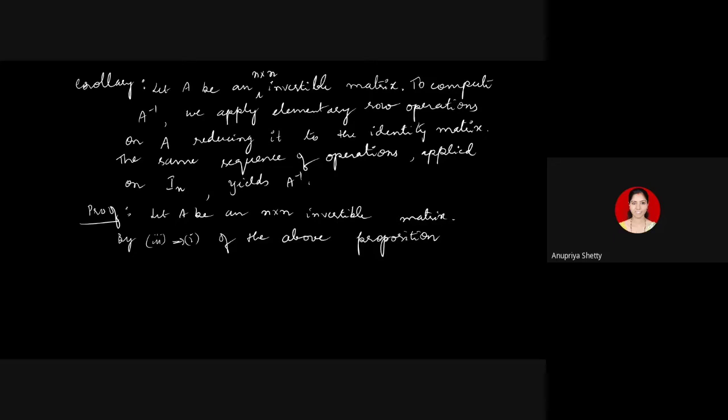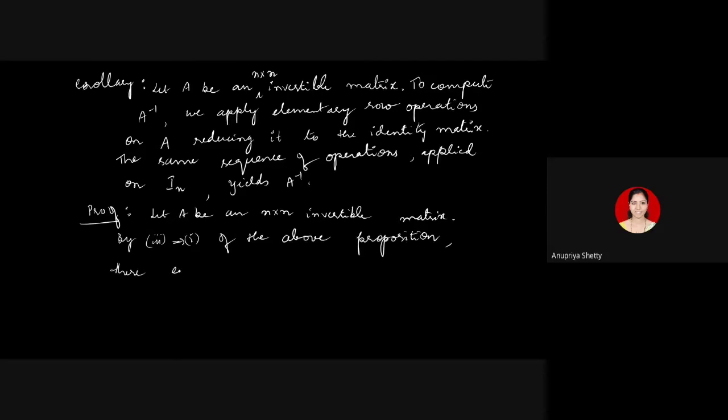There are 3 types of elementary row operations, so there are 3 types of elementary matrices. Applying each of the elementary row operations on a given matrix is equivalent to multiplying it on the left side by a suitable elementary matrix of the same type. Okay, that's how we have related the two concepts earlier. Therefore, by 3 implies 1 of the above proposition, now I will not write elementary row operations. I'll look at it in terms of elementary matrices.